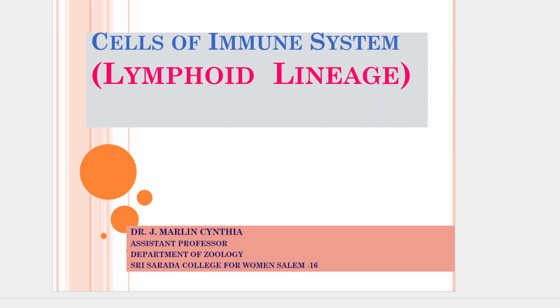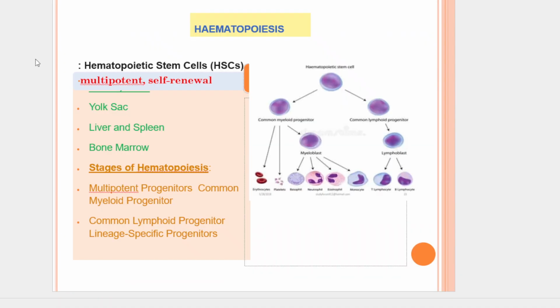Greetings to all. In this lecture, we are going to see about cells of the immune system, lymphoid lineage cells. Hematopoiesis is the process by which all cellular components of blood are formed and develop. This continuous process is essential for maintaining a steady supply of blood cells including red blood cells and white blood cells.